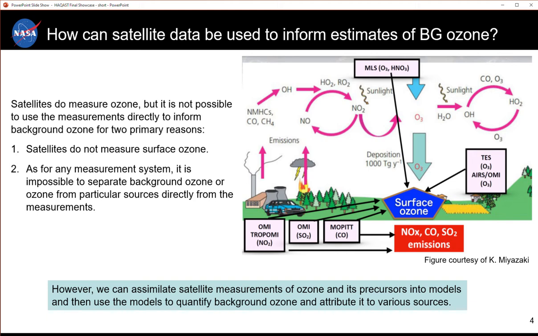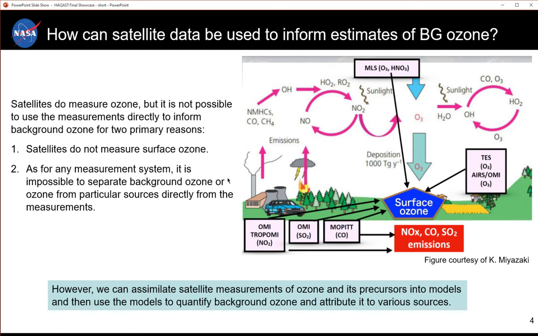So how can we use satellite data to inform estimates of background ozone? Well, satellites do measure ozone, but it is not possible to use the measurements directly to inform background ozone for two primary reasons. The first is that satellites do not measure surface ozone. They provide either a total column measurement for UV instruments or a measurement that is heavily weighted toward the mid-troposphere for infrared instruments. The second reason is that, as for any measurement system, it is impossible to separate background ozone or ozone from particular sources directly from the measurements.